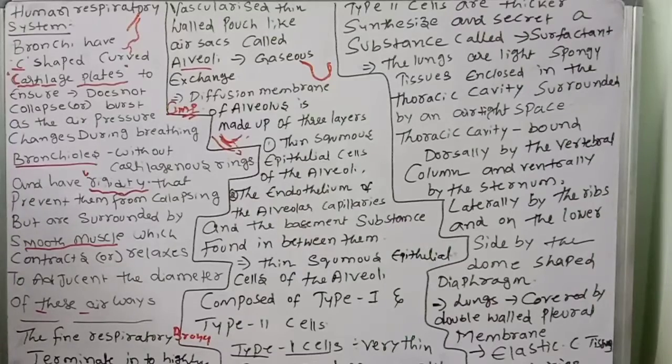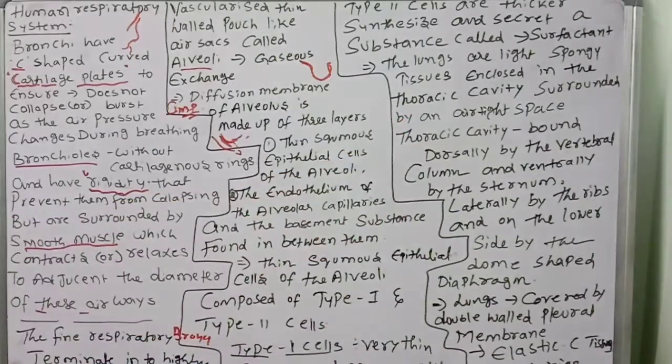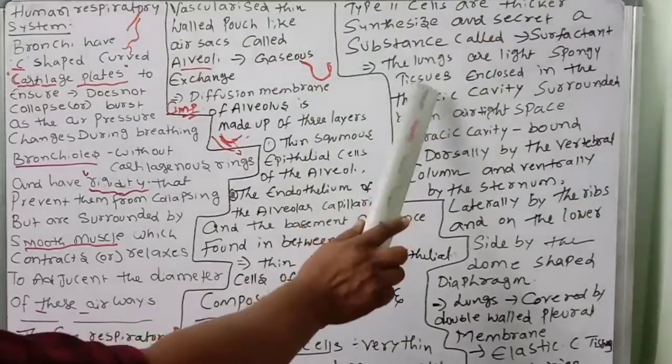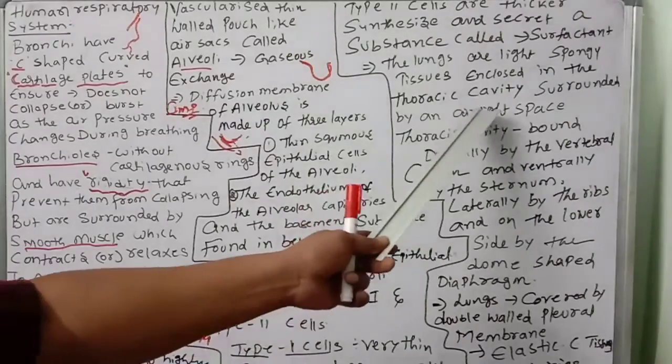Next, the lungs are light spongy tissues. Light, spongy: this word you have to remember. Lungs are spongy tissues enclosed in the thoracic cavity, surrounded by an airtight space.